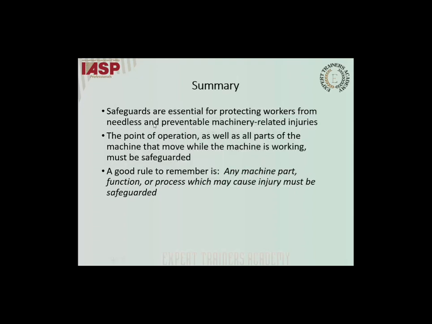Summary: machine guarding, safe machinery. Machinery-related injuries include those from crushing, abrasion, puncturing, shearing, entanglement, etc. The point of operation and nip points are the two areas where the employer and the supervisor need to focus, and they must be guarded to ensure it is safe for the operation of the machinery and also for the employees. A good rule to remember is that any machine part, function, or process which may cause injury must be safeguarded. That's the end of this topic.